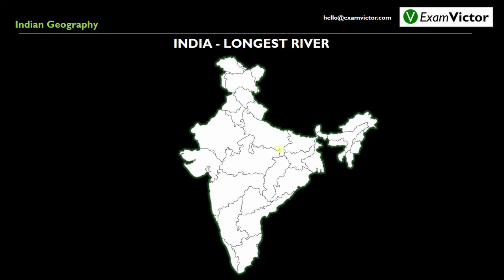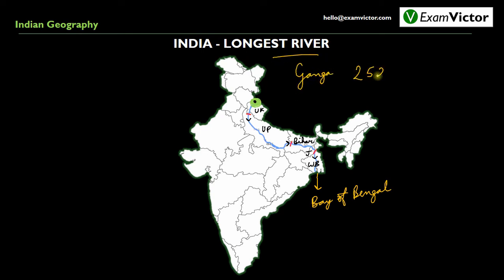The longest river in India is the holy river Ganga. If we follow the path that is followed by the river Ganga since its origin somewhere here in Uttarakhand, it flows into the state of Uttar Pradesh and then into Bihar. After draining a small area in the state of Jharkhand, the river Ganga enters West Bengal and finally drains into the Bay of Bengal. Thus, Ganga is the longest river in India with a length of 2525 kilometers, starting from its origin in Uttarakhand to Sundarbans Delta in West Bengal.